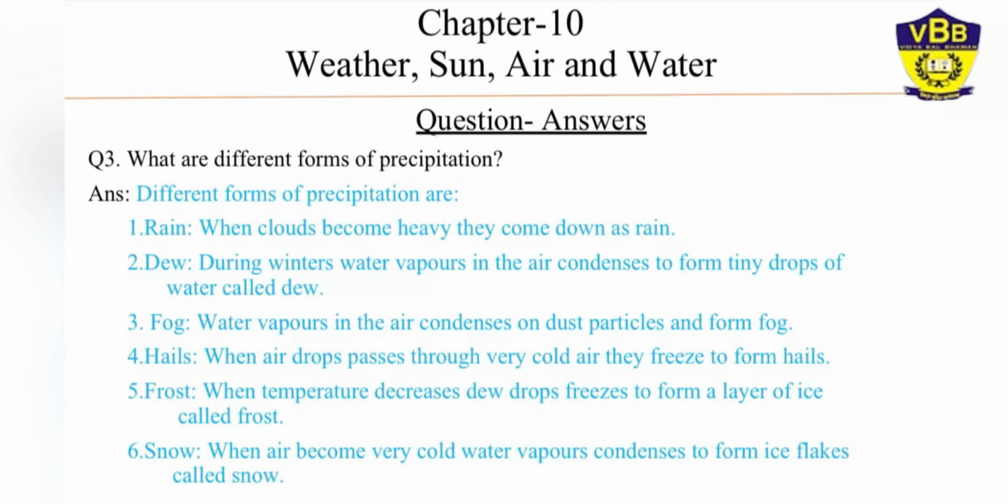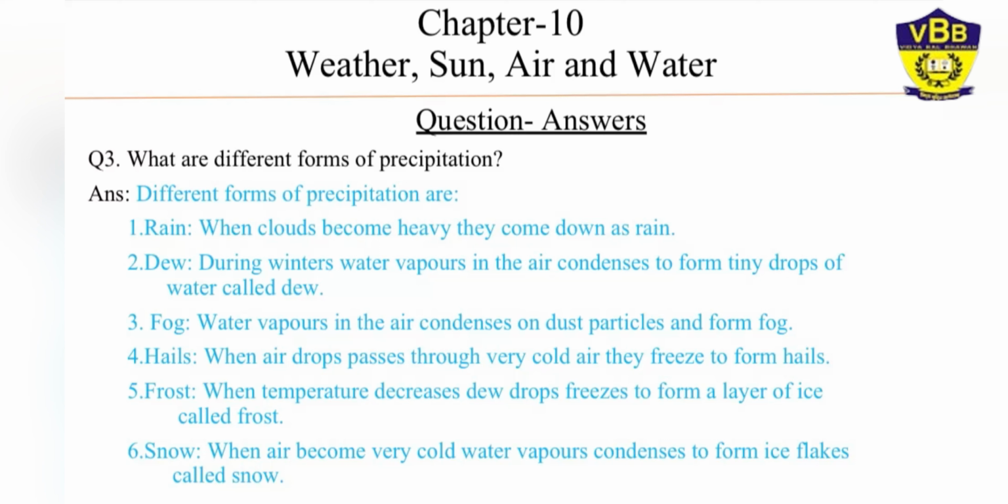Dew. During winter, water vapors in the air condenses to form tiny drops of water. That is called dew. You might have seen in the winters small water drops on the grass or on the mirrors of the vehicles or on the leaves of the plants. So many places are there where you can see the dew drops.